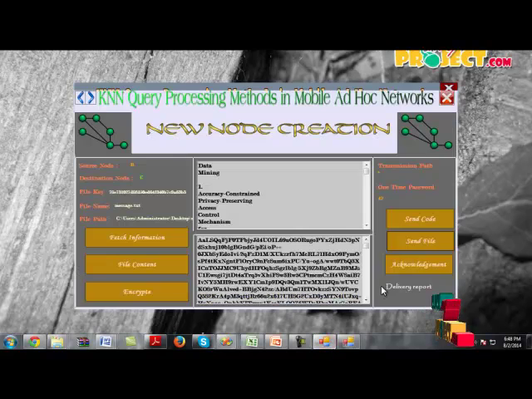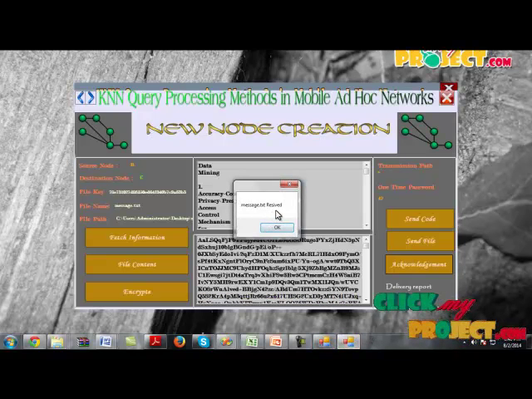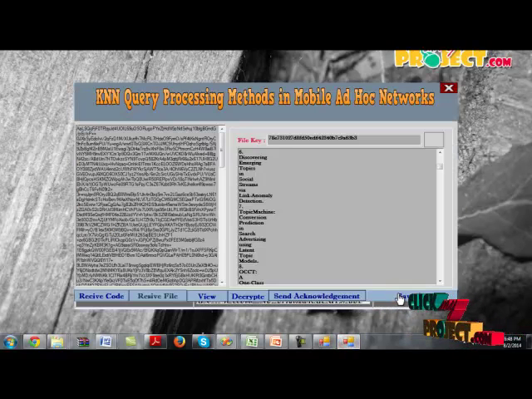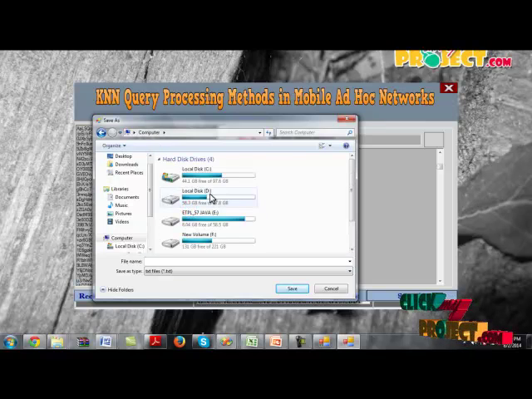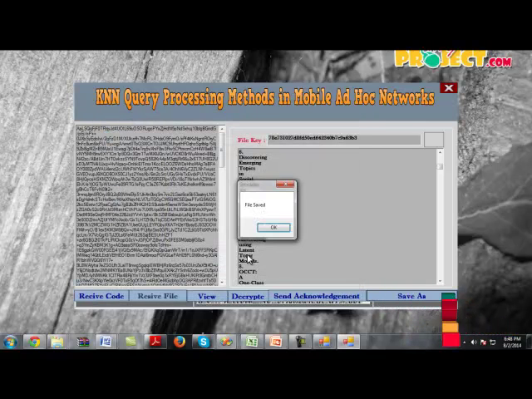Next, we should click the acknowledgement to receive the acknowledgement from the receiver. If you send the acknowledgement, the message text that the file has been received will be displayed. Next, the receiver can save the content in his own location. The file will be saved.